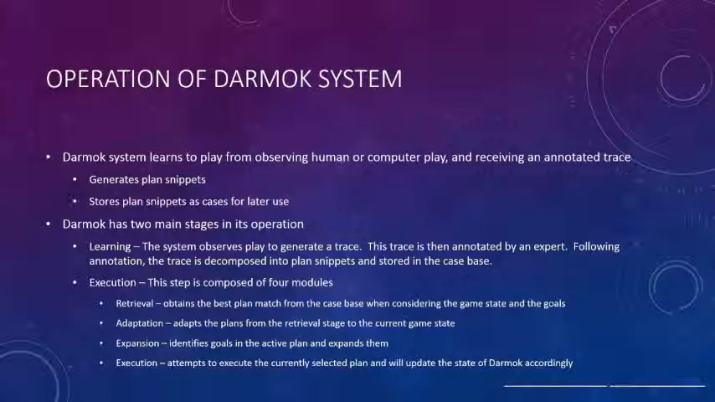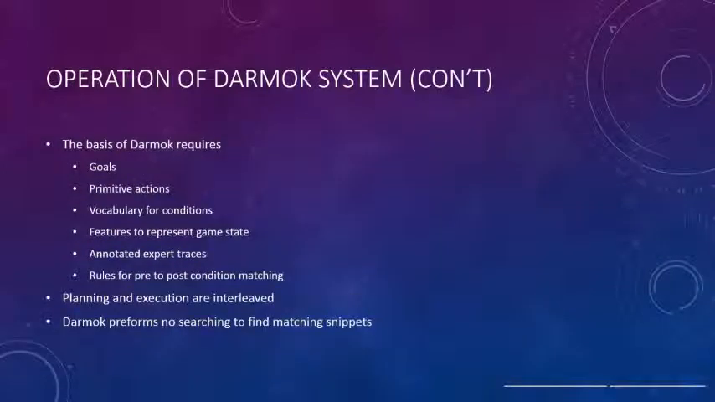The Darmok system is composed of two states, learning and execution. In the learning state, the system observes play to generate a trace. The trace is then annotated, analyzed, and stored for retrieval. In the execution state, the Darmok system retrieves, adapts, expands, and executes plans based on the current game state and the current system's goals. The Darmok system requires the following information about its environment: goals, primitive actions, vocabulary for conditions, features to represent the game state, annotated expert traces, and rules for pre to post condition matching.